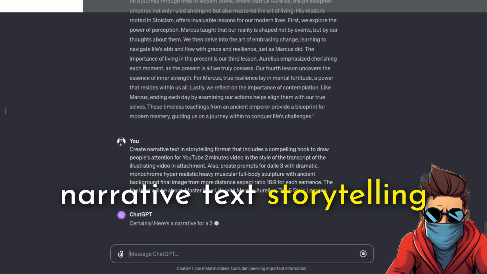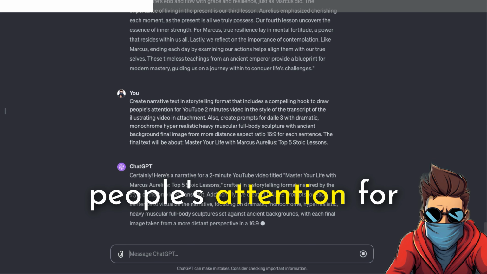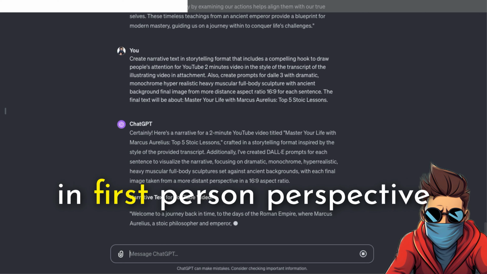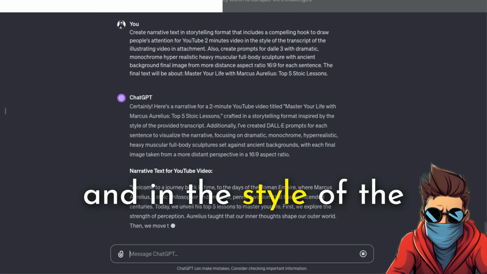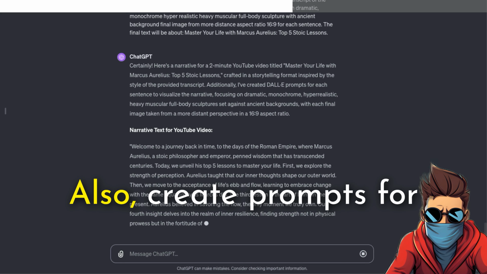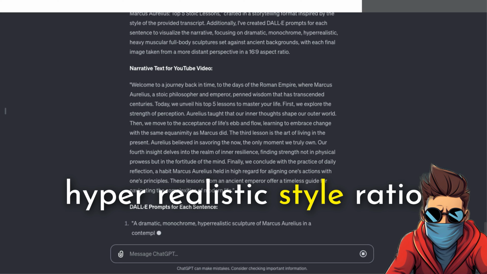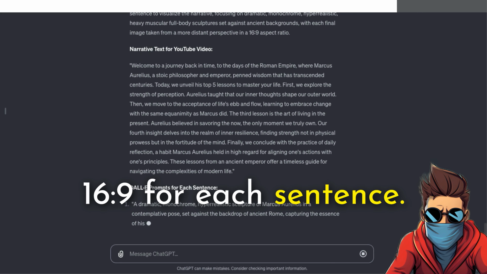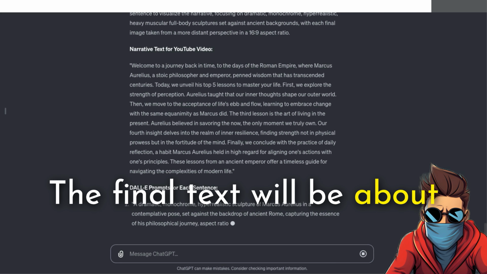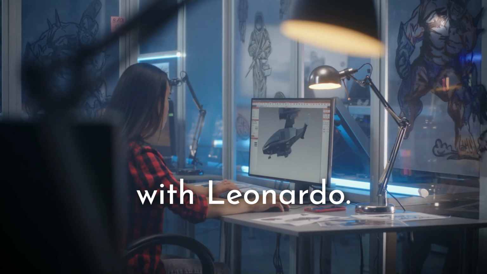Create narrative text in storytelling format that includes a compelling hook to draw people's attention, for a YouTube 2 minute video in first-person perspective, and in the style of the transcript of the illustrating video in attachment. Also, create prompts for DALL-E 3 with horror, scary, hyper-realistic style, ratio 16:9, for each sentence. The final text will be about the Greenbrier Ghost, 1897.